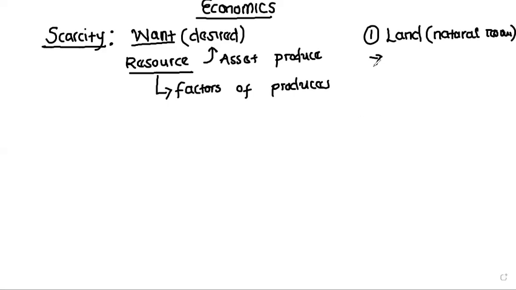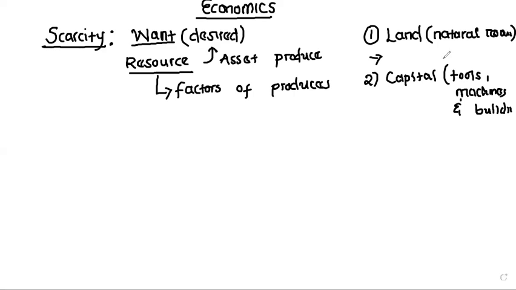Is that okay? And then the second one that we have is what? Capital. Now, when it comes to capital, this one refers to the tools, the machines and buildings that are used in the production process. Let's talk about right now.